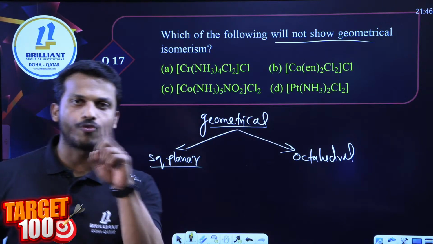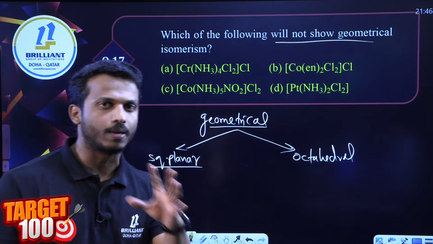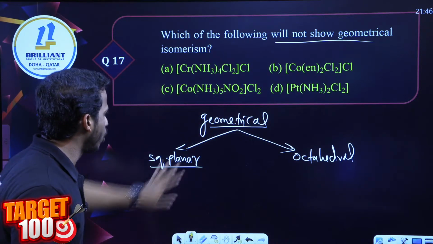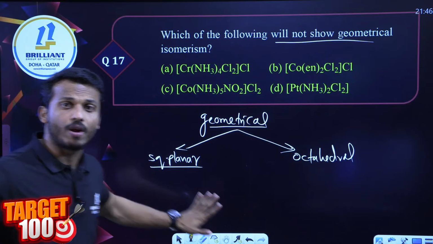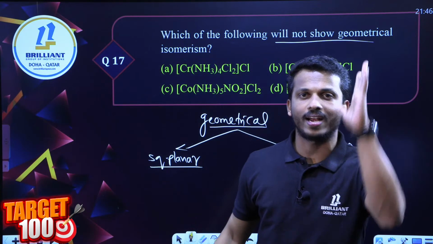Tetrahedral complexes do not form geometrical isomerism, because the bond angles are all the same.